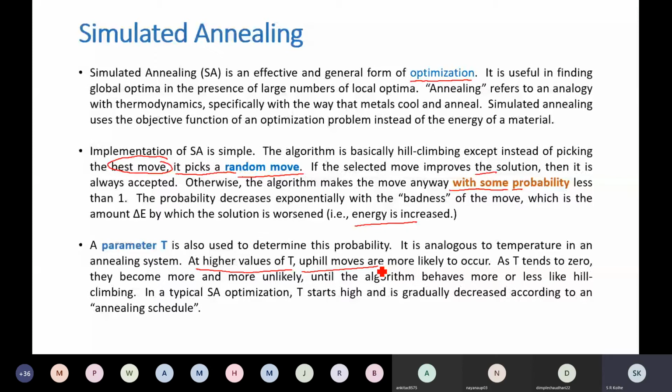Now, when temperature will be high, can anybody answer this question?